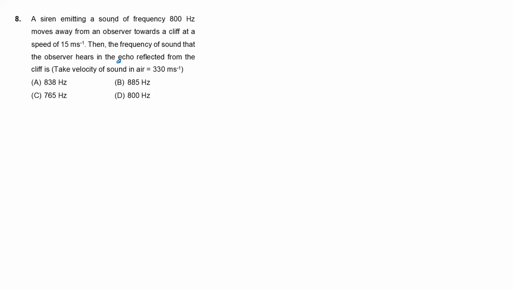A siren emitting a sound of frequency 800 Hz moves away from an observer towards a cliff at a speed of 15 meters per second. Then the frequency of the sound that the observer hears in the echo reflected from the cliff is how much? The frequency of sound emitted by the siren, nu naught, is 800 Hz.